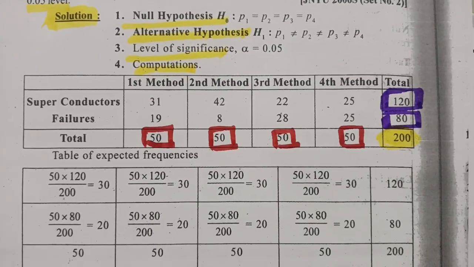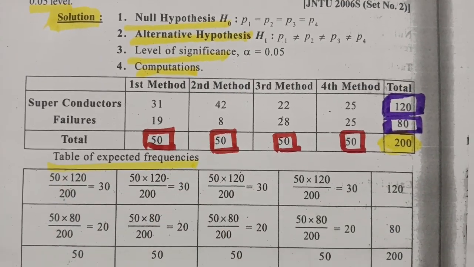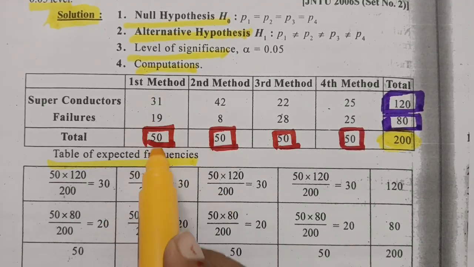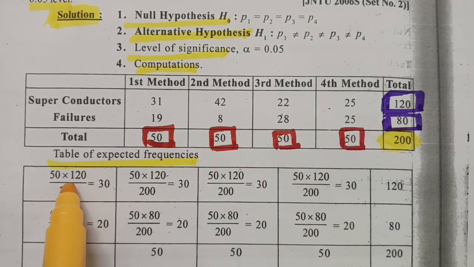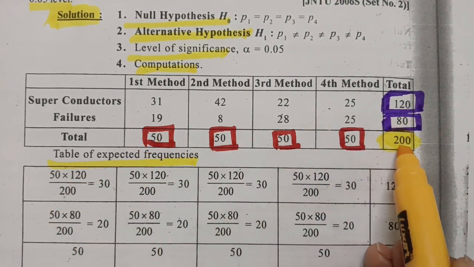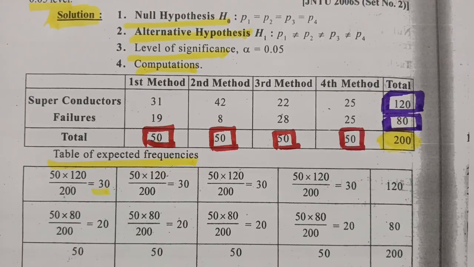And now how to find out these expected frequencies? So here it is very simple. The formula is row total into column total divided by grand total. In the first position, this is 50 into 120 divided by 200. The value here is 30.